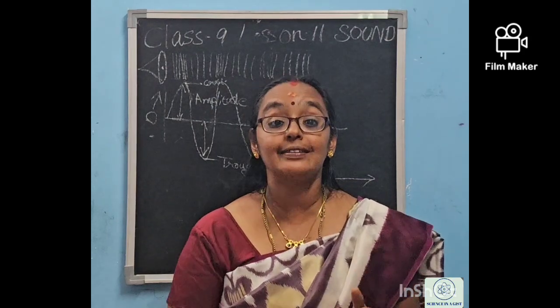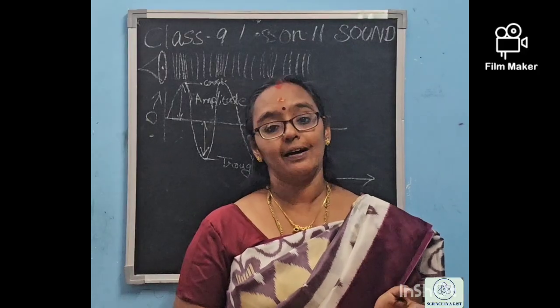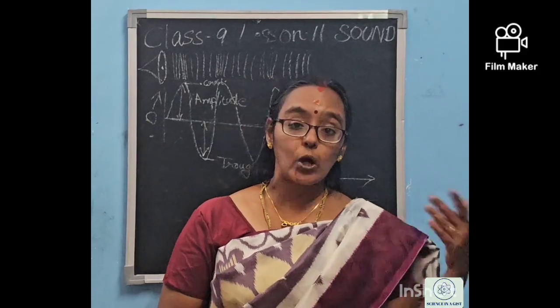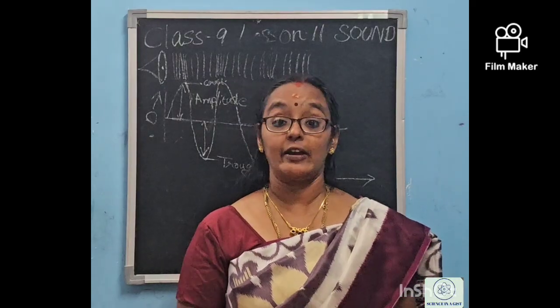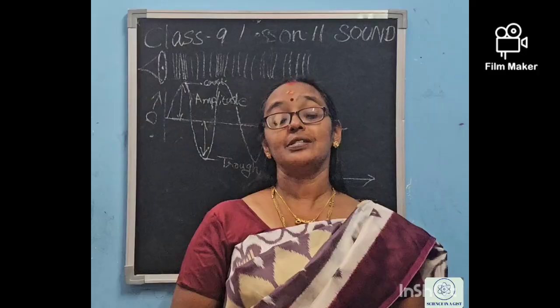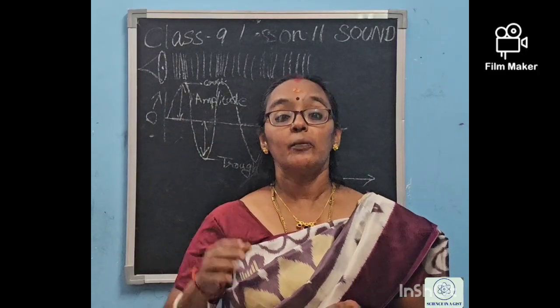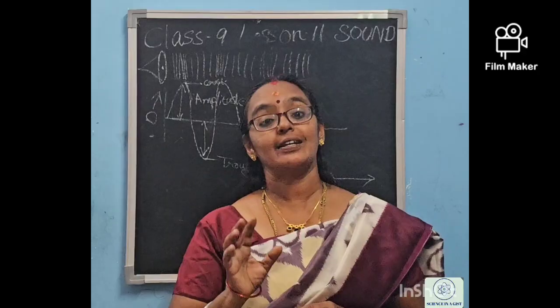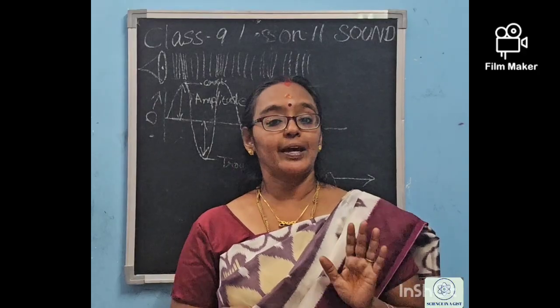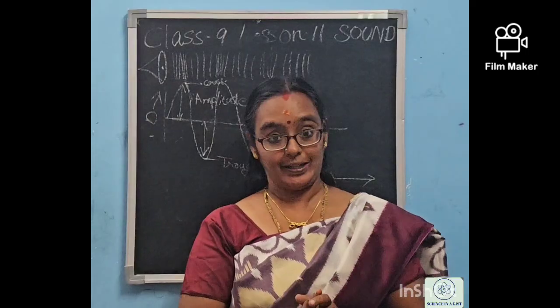Humans can hear sound from 20 hertz to 20,000 hertz. Below 20 hertz, we are not able to hear, and we call it infrasonic sound, and above 20 kilohertz, we are not able to hear that also. We call it ultrasonic sound. Okay, so this is the frequency range of human ears.